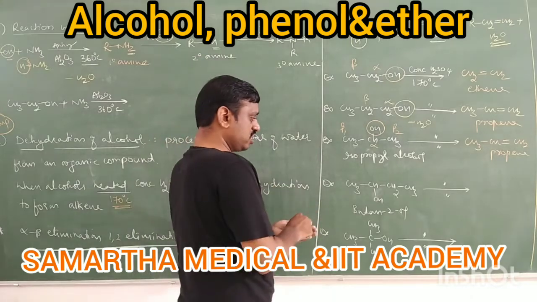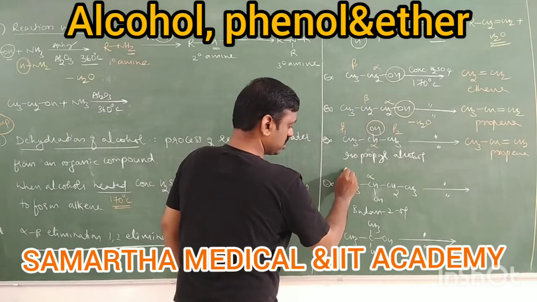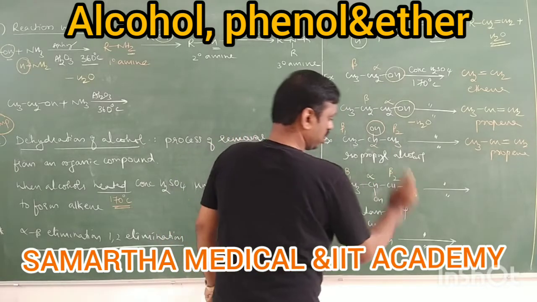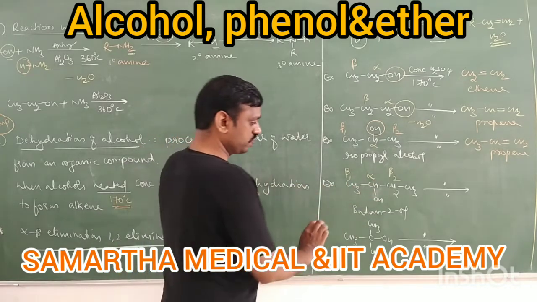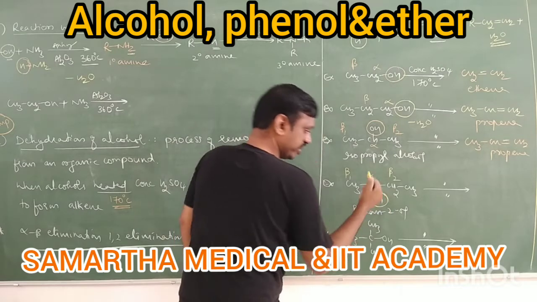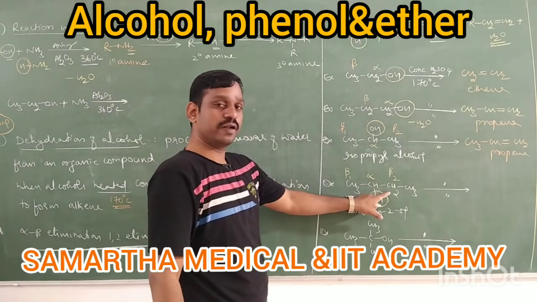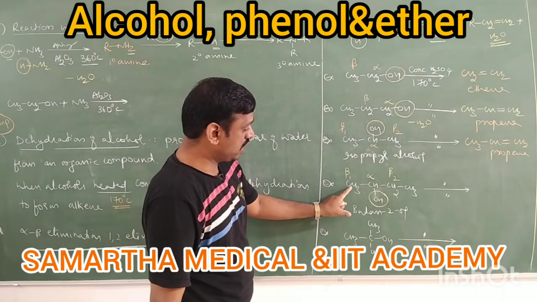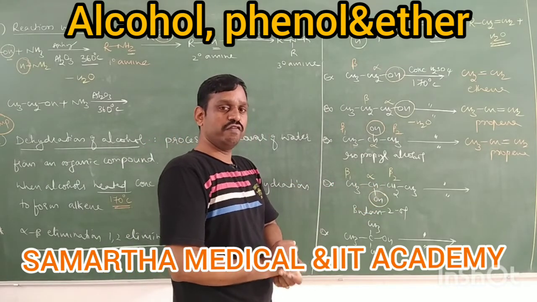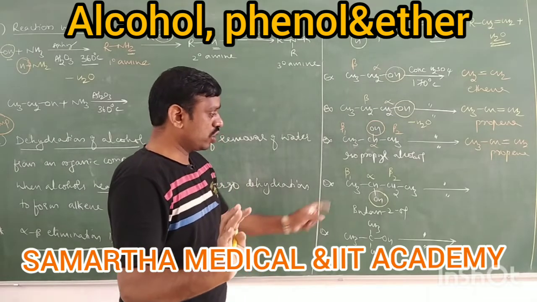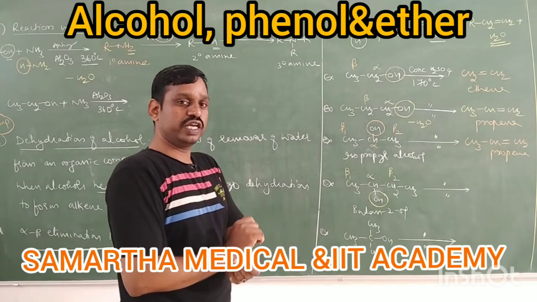Next here, this is again important. The OH-bearing carbon is the alpha carbon, and the adjacent carbons are beta 1 and beta 2. There are two beta carbons. Anyhow, from the alpha carbon we remove OH, no doubt. But beta 1 and beta 2 are not similar. Beta 1 is CH3, beta 2 is CH2. When an alcohol contains two or more beta carbons which are different, then follow the Saytzeff rule.